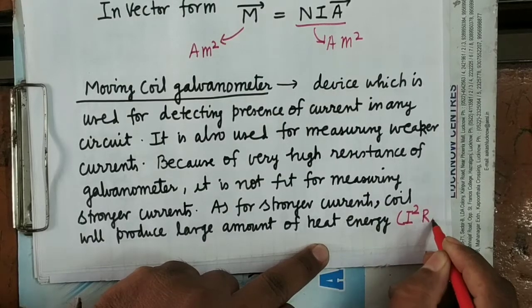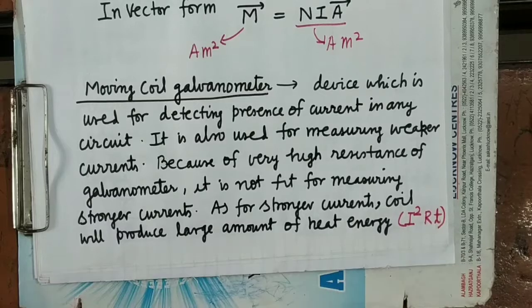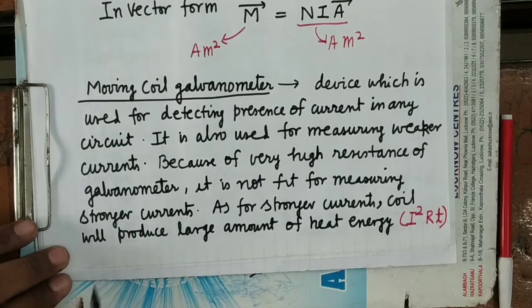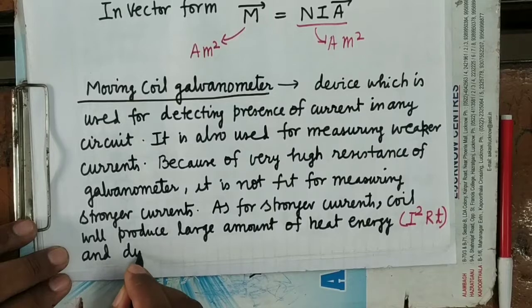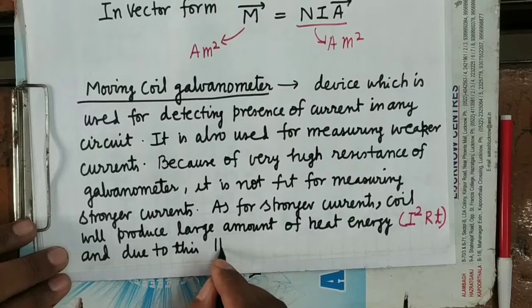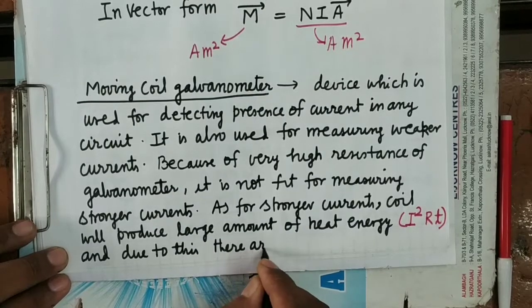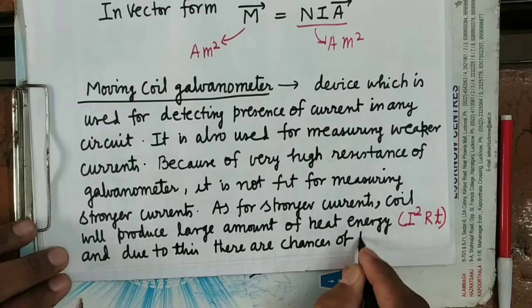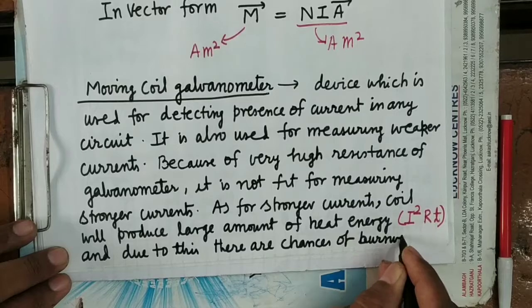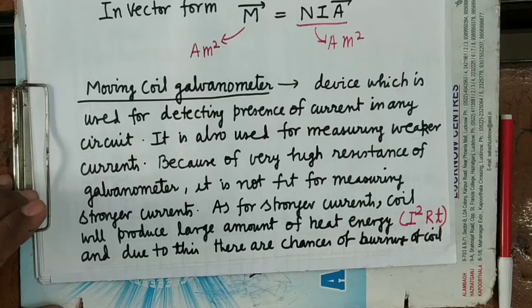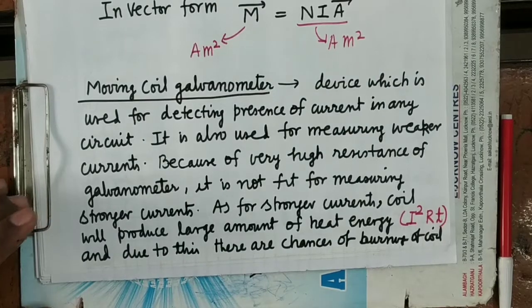When I will be more, and R is already more, so what will happen? A large amount of heat energy will be produced, and due to this, there are chances of burning of the coil. It is clear.